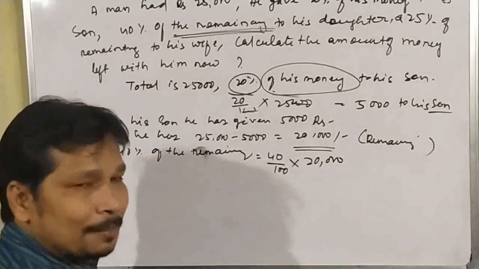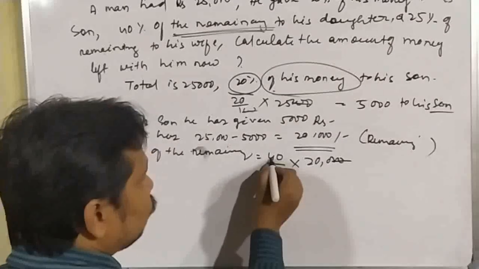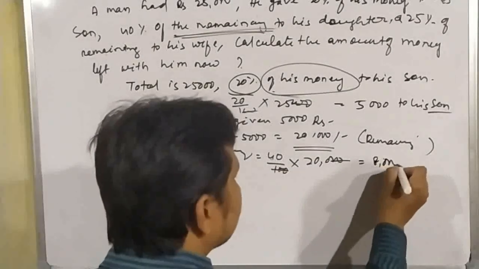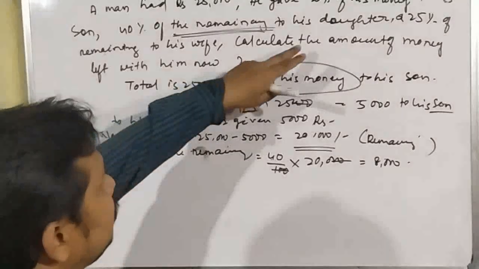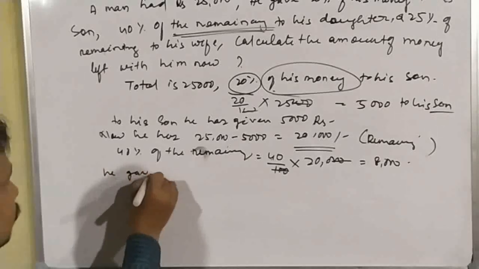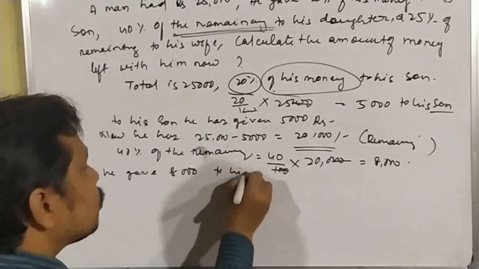In this way you have to calculate. 100 and 20 cancel. 40 into 200 is equal to 8,000. So he gave 8,000 rupees to his daughter.